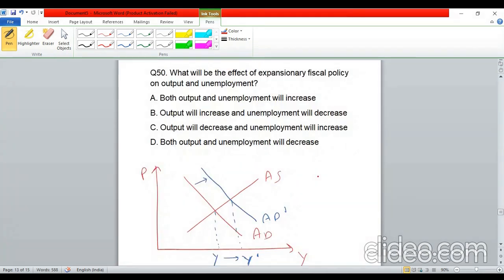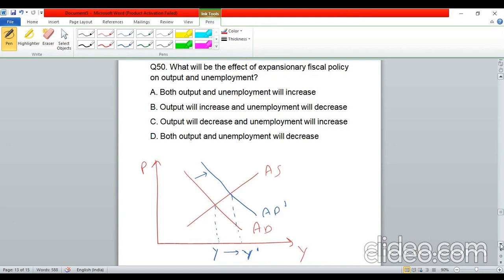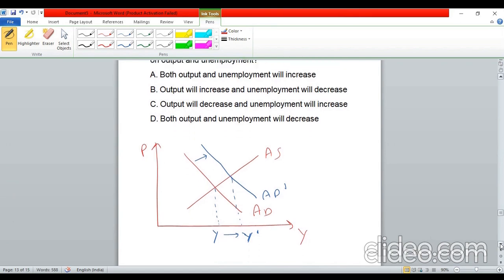Okay, next question, question number 50. Now here, it was asked what will be the effect of expansionary fiscal policy on output and employment. So if we draw the AS and AD curves, AD is downward sloping. On the vertical axis we have the price, on the horizontal axis we have the output y. So AD is negatively sloped and AS is positively sloped. You can draw these normal AD and AS.